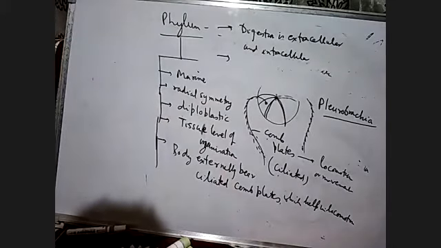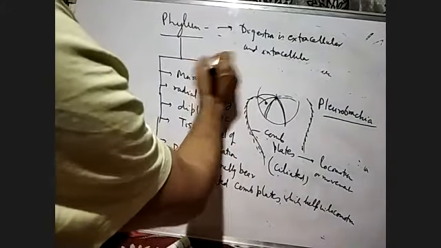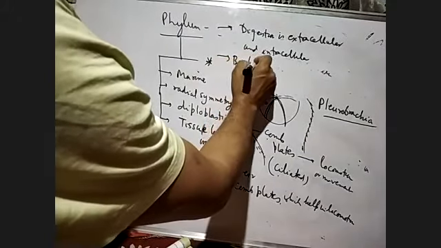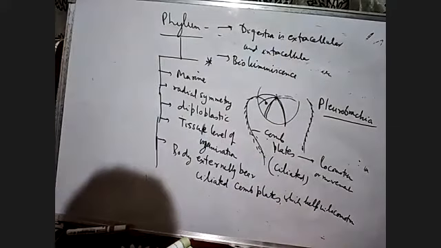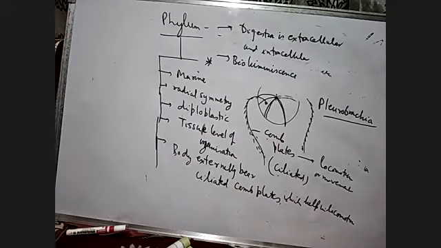And they have bioluminescence. This is one of the important questions. The bioluminescence organs are there. Bioluminescence is the phenomenon where a living object produces light. When a living object like an insect or any other organism produces light, it is called bioluminescence. So they also produce light, and this is a very important character of the Ctenophora.